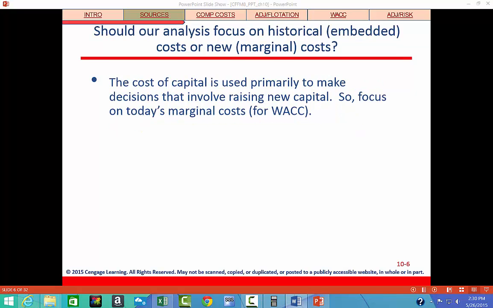Another question is, should we include historical costs or new, otherwise known as marginal costs? In financial management, the cost of capital is used primarily to make decisions that involve raising new capital. So the relevant component costs are today's marginal costs rather than any type of historical cost.